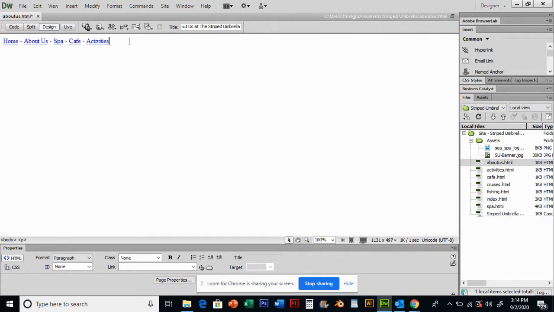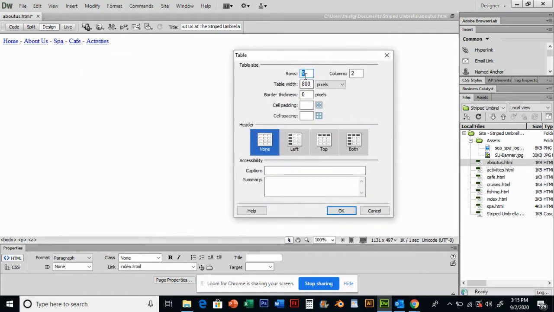We're going to experiment here for the first time, putting this actual page into a table structure. So we're going to set this up in a table so it has a framework for us to place things into our site. We're going to put a simple table in here. I'm going to click in front of my navigation and click Insert Table, and I'm going to have a table with 3 rows, 1 column.